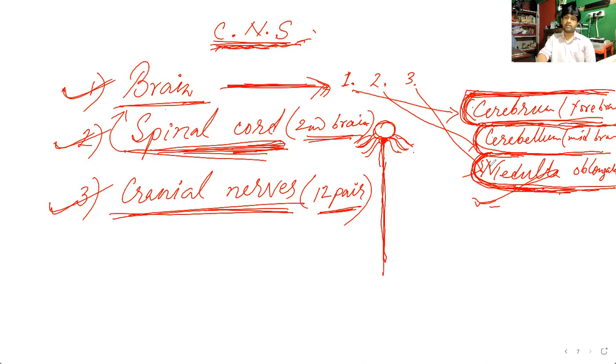Then we discussed the cerebellum. It maintains our body balance as well as body posture. Then the medulla oblongata, the third part, controls all our voluntary and involuntary actions. So these things we discussed today.